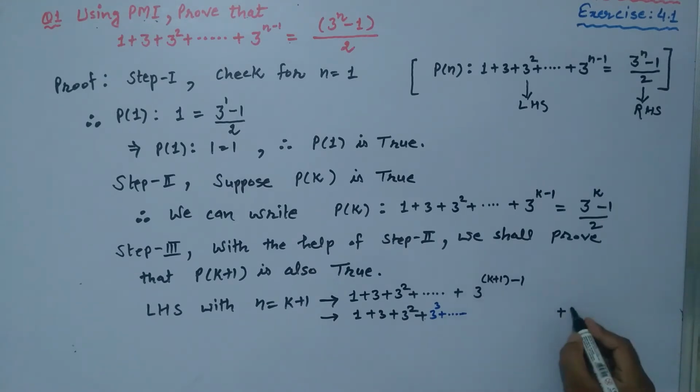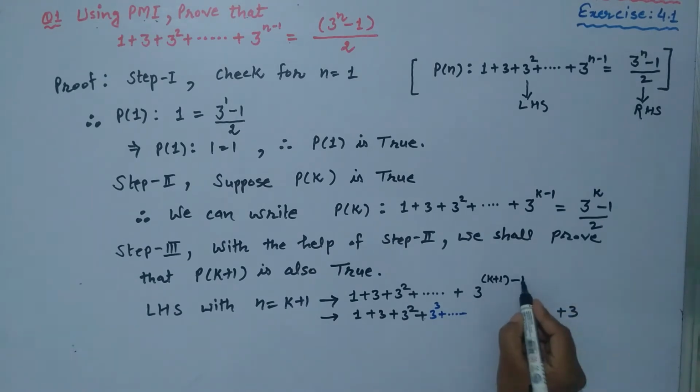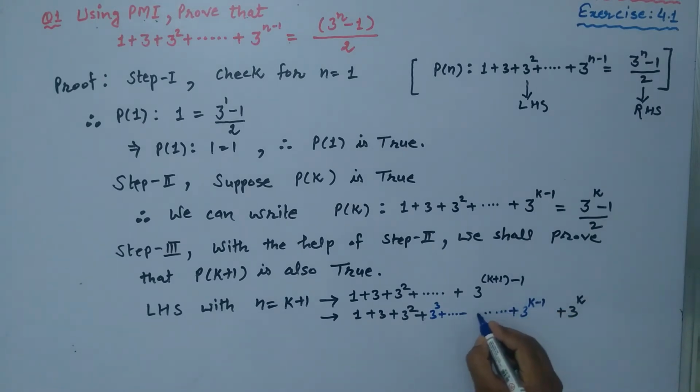This is 3 raised to power k plus 1 minus 1, cancelled, so we are left with k. Now can you guess which is the preceding term of this term? Obviously this should be 3 raised to power k minus 1. Okay, so we know the next term, we know the preceding term, we wrote them.